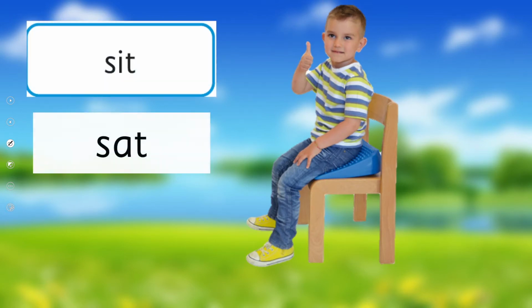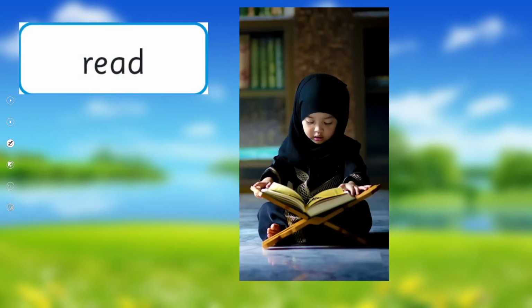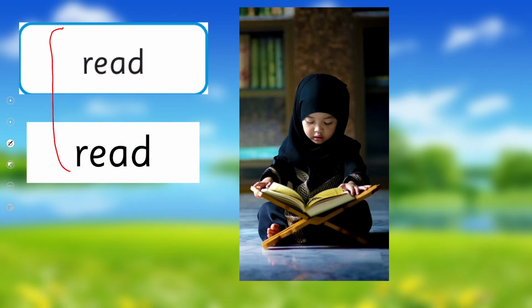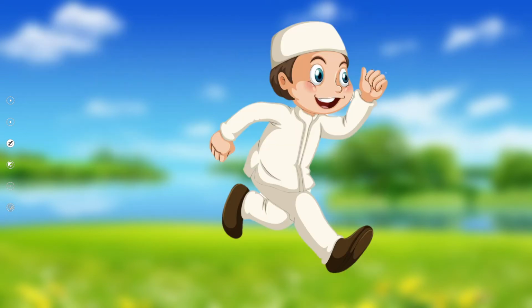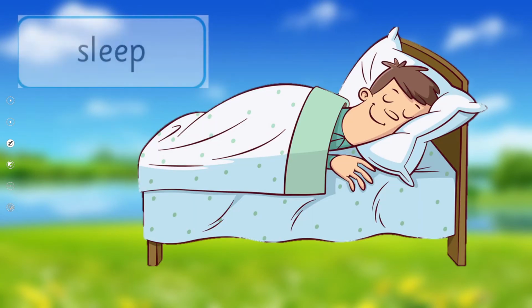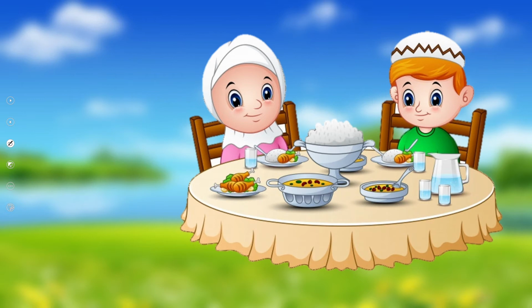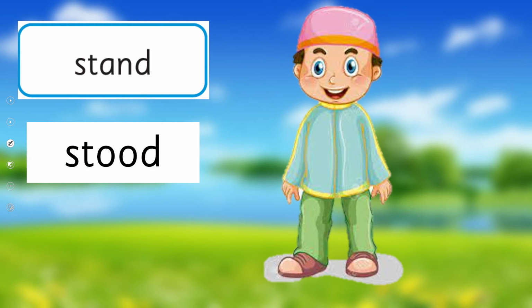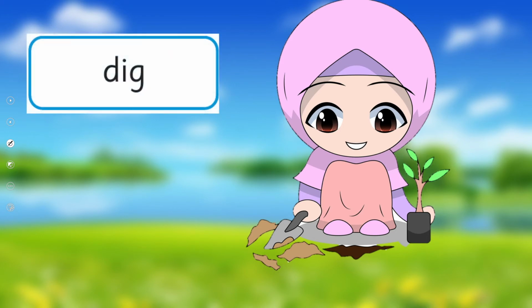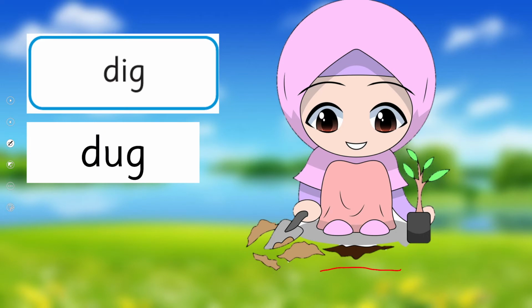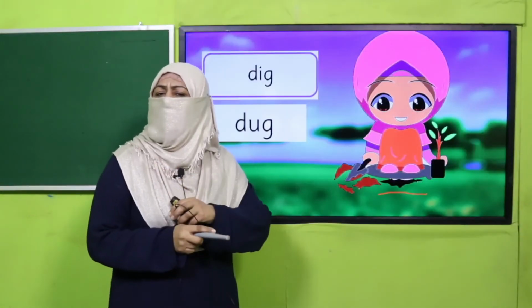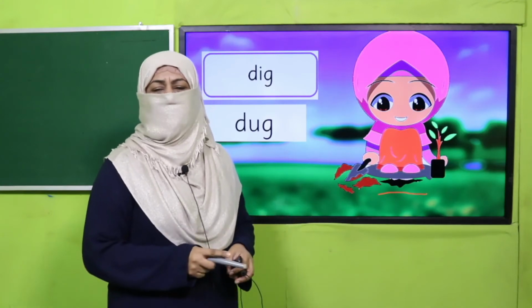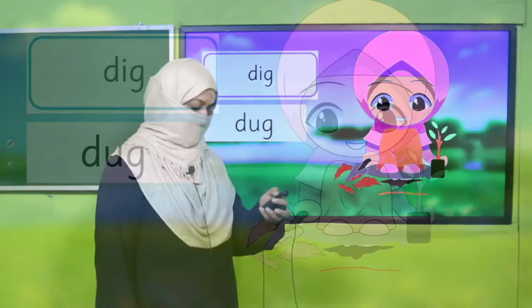Sit, sat, read, read. You see, the spellings are the same, but we read it differently. Run, ran, sleep, slept, eat, ate, stand, stood. Even you can add smile, smiled, look, looked. There can be many. And dig, you know, she is digging, and its past form is dug. This is how you all are going to do this activity, and you'll have a vast vocabulary of verbs. So pause the video, enjoy this beautiful activity.